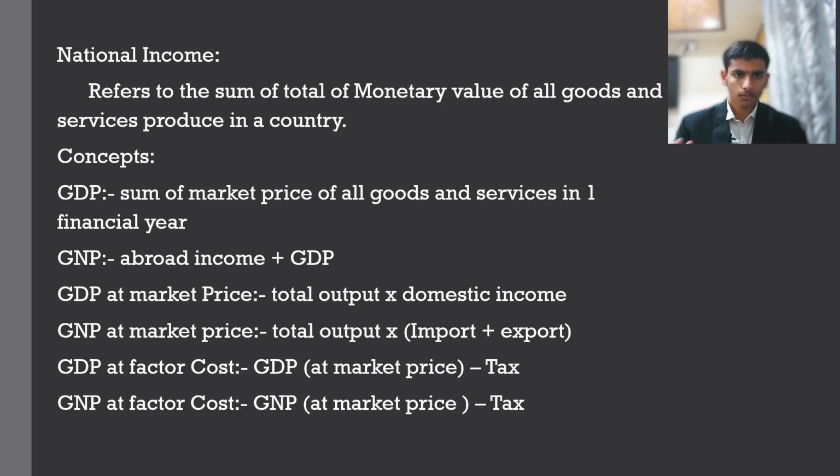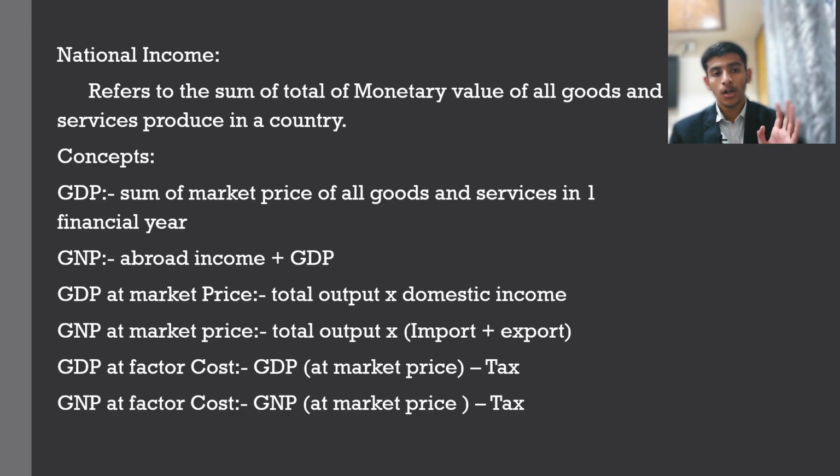First is GDP, that is gross domestic product. It means the sum of the market price of all goods and services in one financial year. If we break it down, one financial year, we all know, starts from 1st April to 31st of March, and market price of all goods and services. We all know that wood cannot be directly sold. What is its final good? That final good and its market price will be considered as GDP. So it is basically the sum of market price of all goods and services in one financial year.